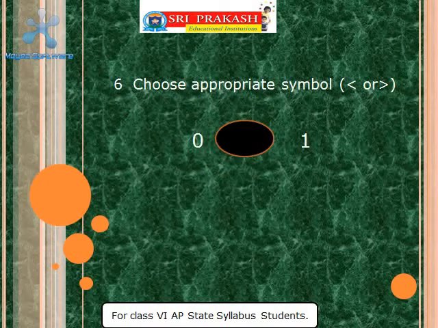Now next, choose appropriate symbol smaller or greater. Here 0 and 1 are given. So just you think the position of 0, whether it is towards left hand side to 1 or right hand side to 1. It will be on left hand side. So 0 is smaller than 1.